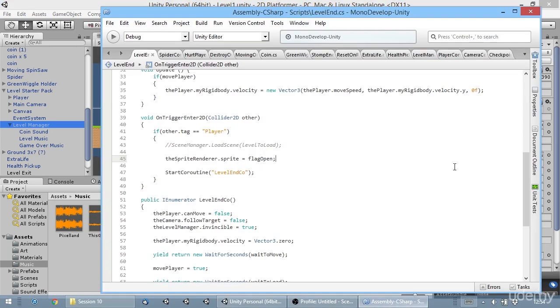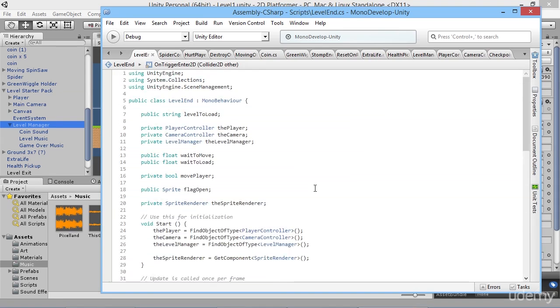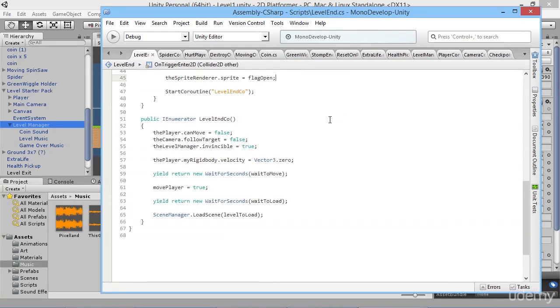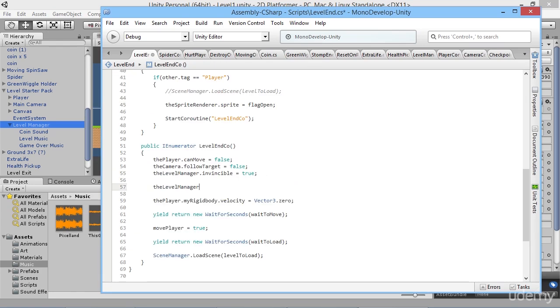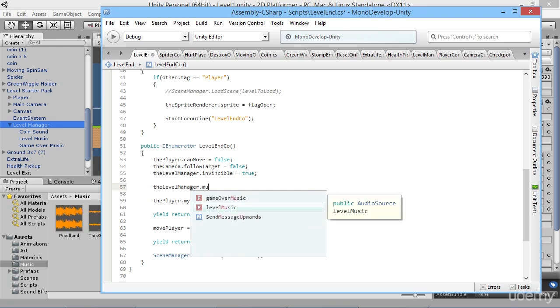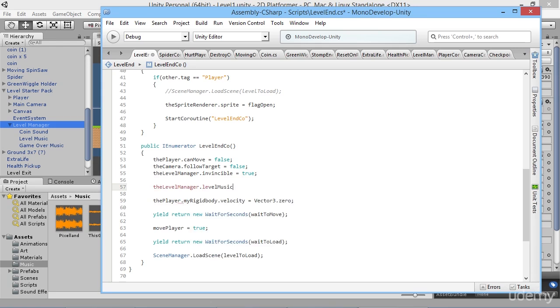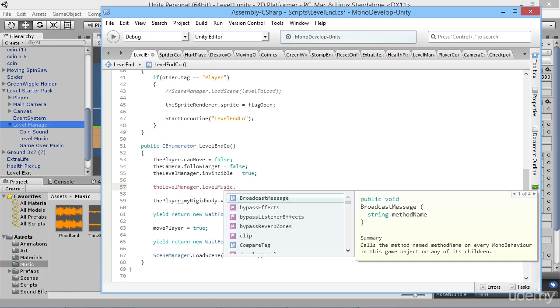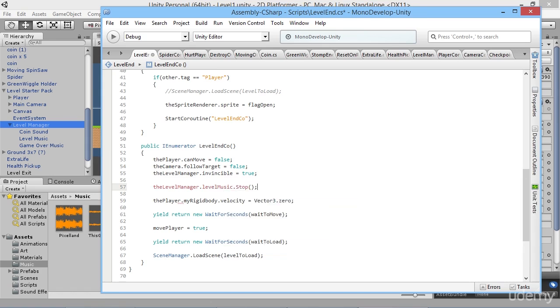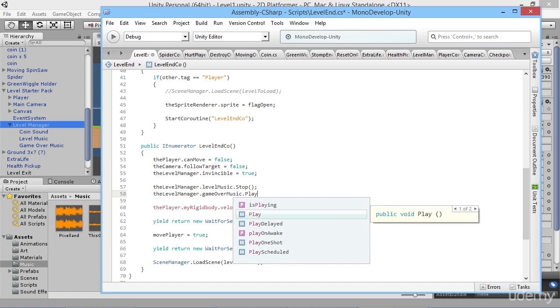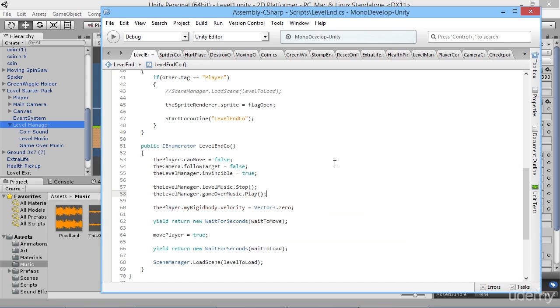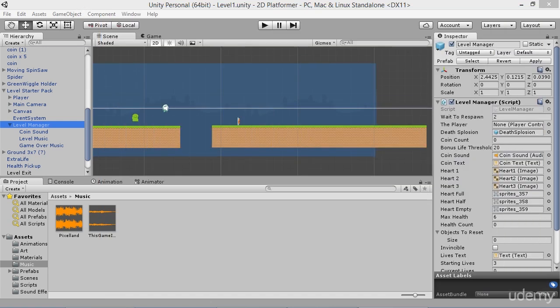So what we can do is go back to our level end script, and as we're already getting access to the level manager, when we hit the flag straight away at the start, we can just go, okay, so the level manager dot, what do we call it, level music. So that's the music that's constantly playing by default. We can say to that one, just stop what you're doing, and we can then say the level manager dot game over music dot play. So that will start playing the new music, and then we get a little bit of a softer transition between the levels.